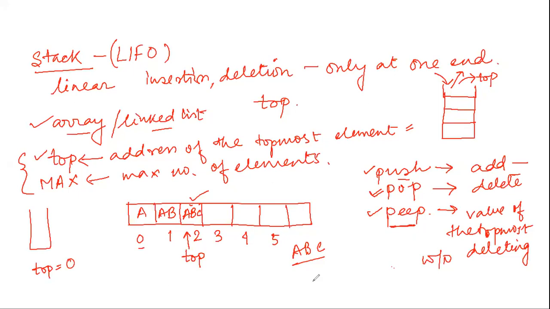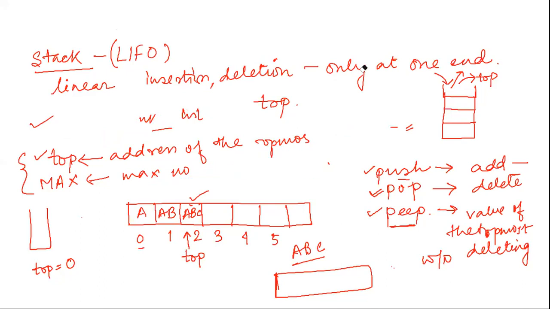Suppose this is your array index, okay? So you will define where your index will start from, so you define it that my top will start from index 0. So one by one you will insert items and automatically the top will be incremented by 1. Your top will start from 0.